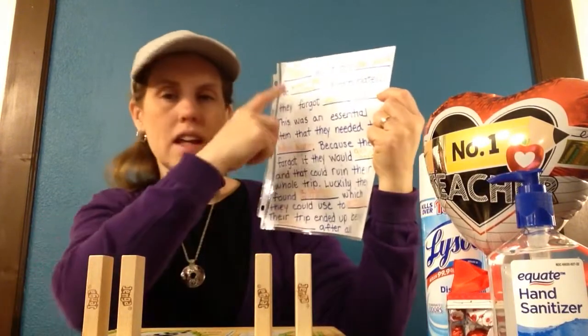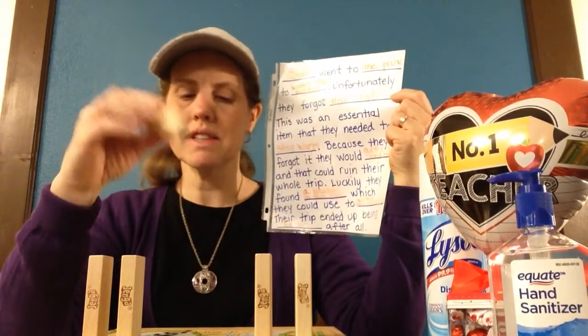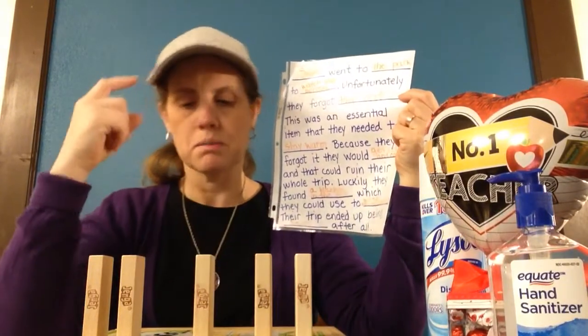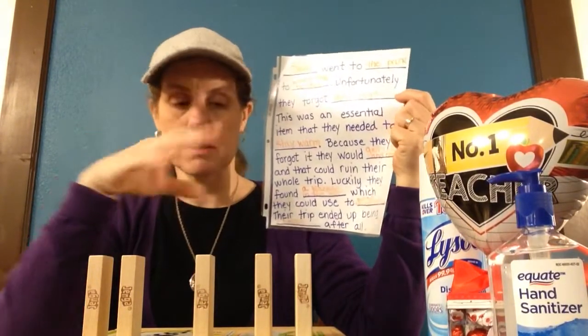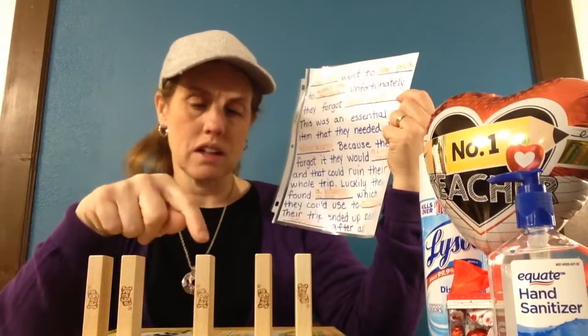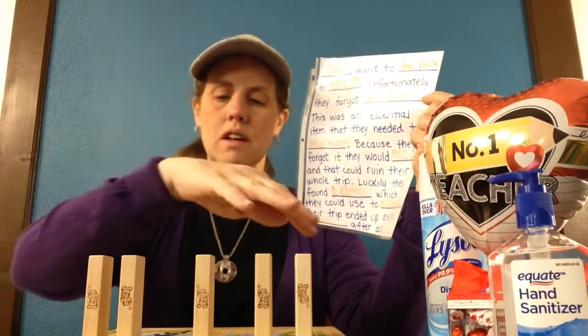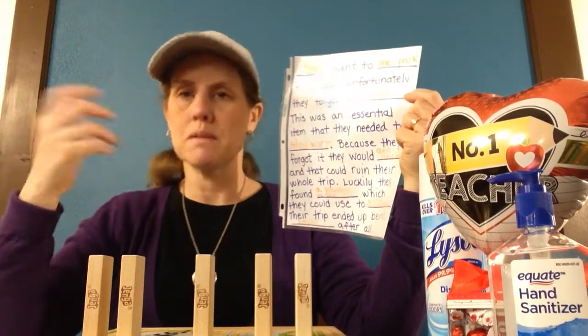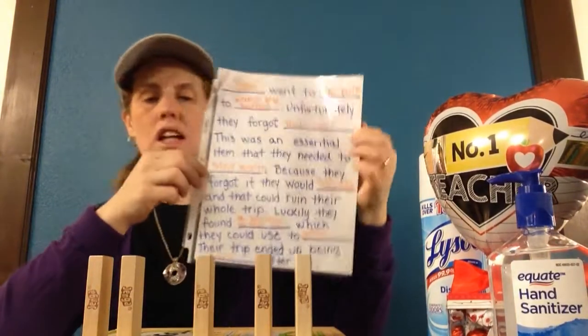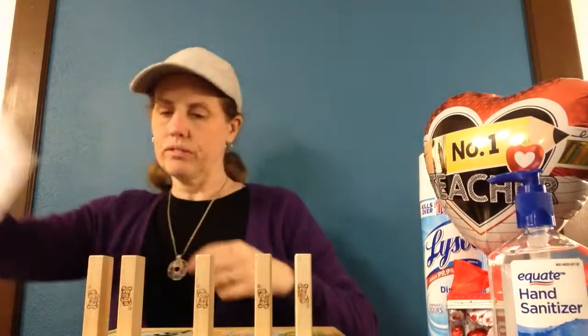It doesn't say in the story that they looked for something else, so that was an inference. We had to make that inference because we know if they found something, they must have been looking for it. So that was an inference we made. But we know that when a story flows like this, it makes it more complete and easier to understand, and then you have your complete story.